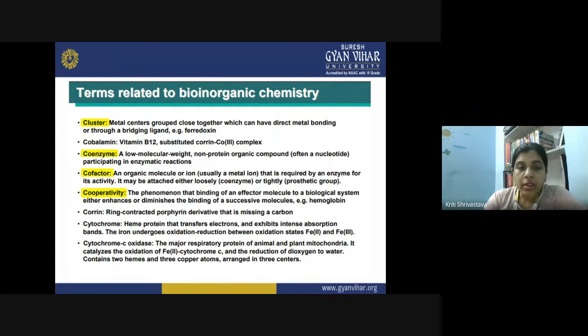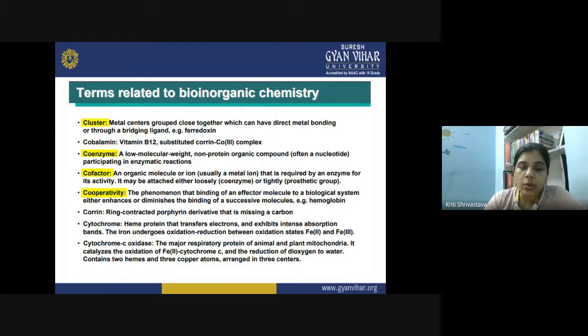Then corrin. Corrin is a type of ring, a ring-contracted porphyrin derivative that is missing a carbon. This corrin ring is involved in vitamin B12 along with cobalt. It makes the complex known as cobalamin.